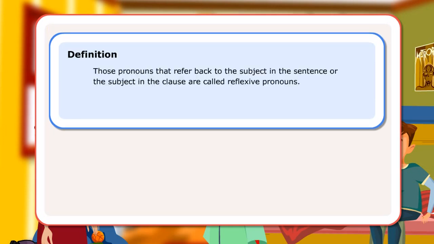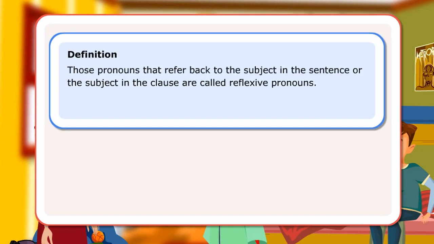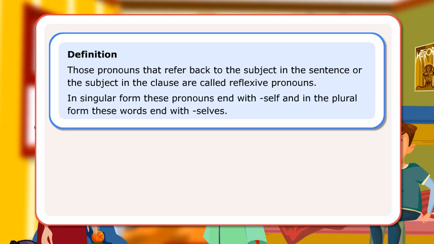Definition: those pronouns that refer back to the subject in the sentence or the subject in the clause are called reflexive pronouns. In singular form, these pronouns end with "self," and in the plural form, these words end with "selves." Let us look at few sentences.